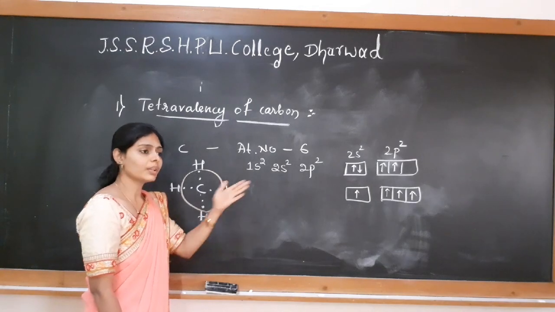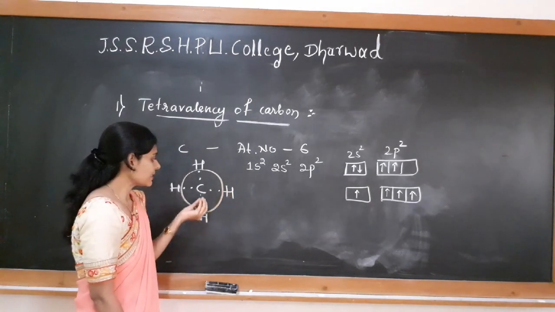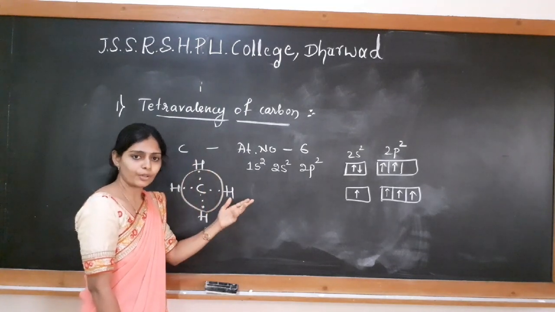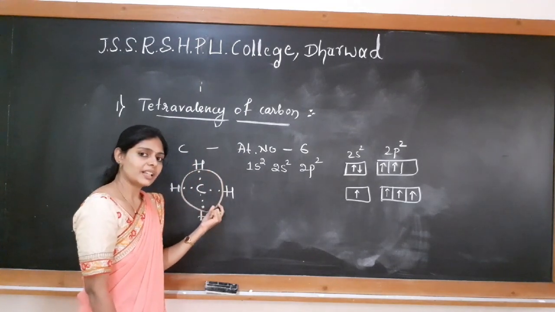Whatever the number of carbon atoms, as it has tetravalency, when it forms a covalent bond, it gets 8 electrons around itself and that